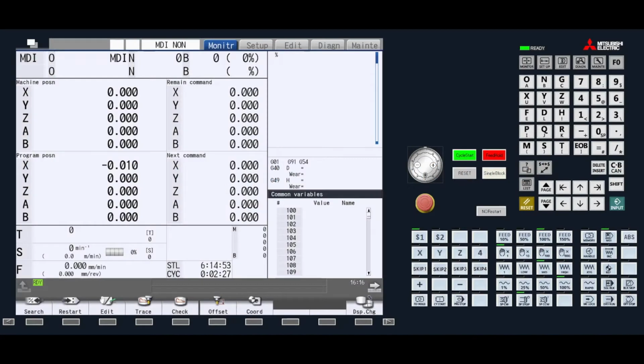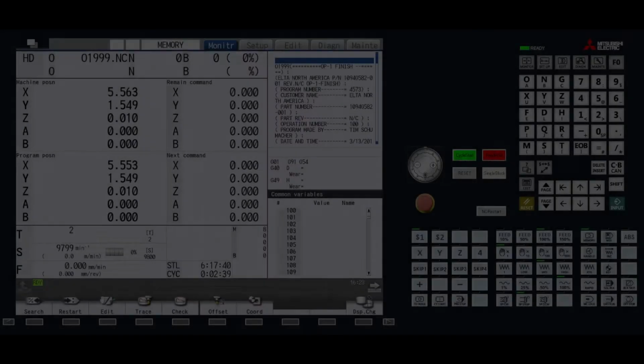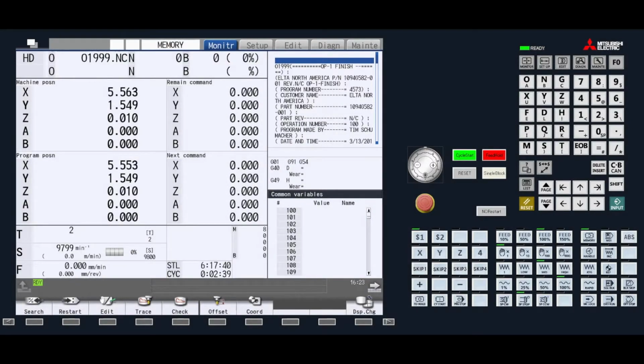In this tutorial, we will break down the menu list function and the parameter alarm guidance function. For first-time users, it can be confusing to navigate the control.